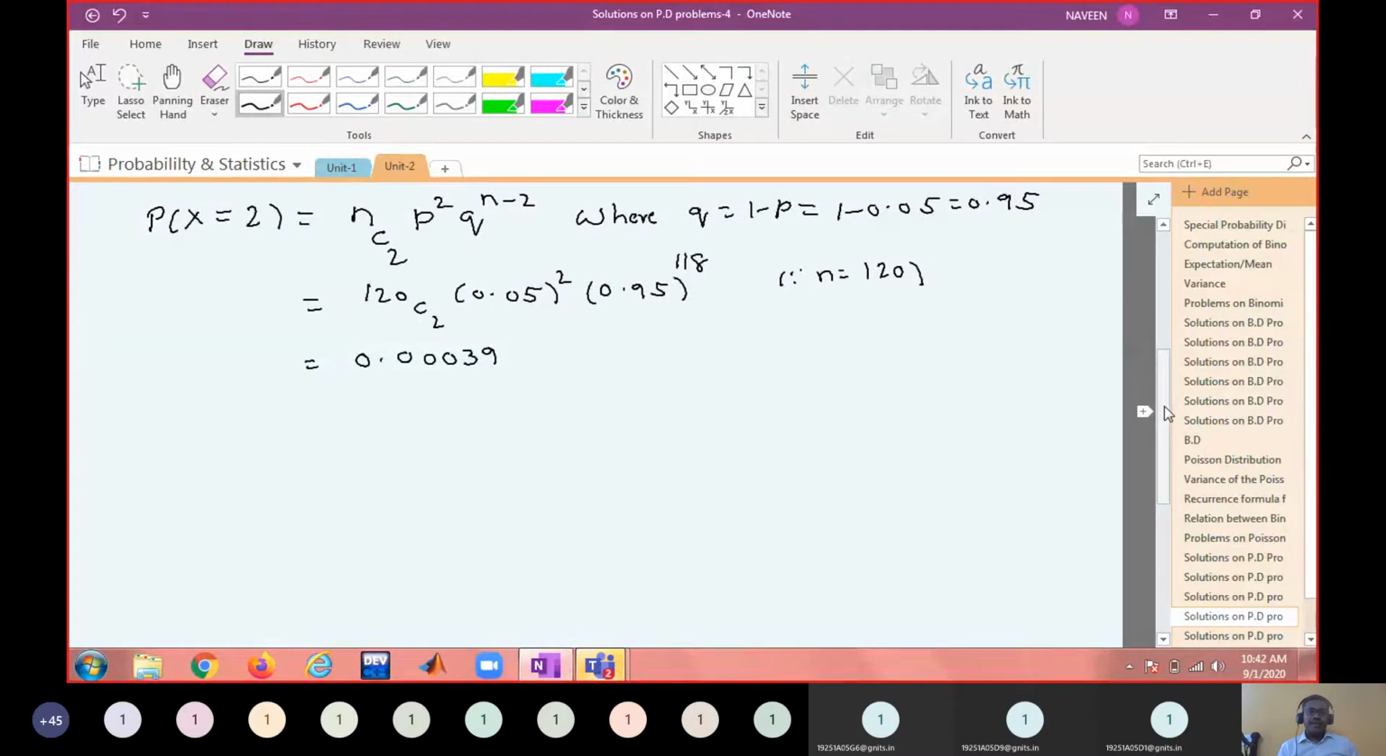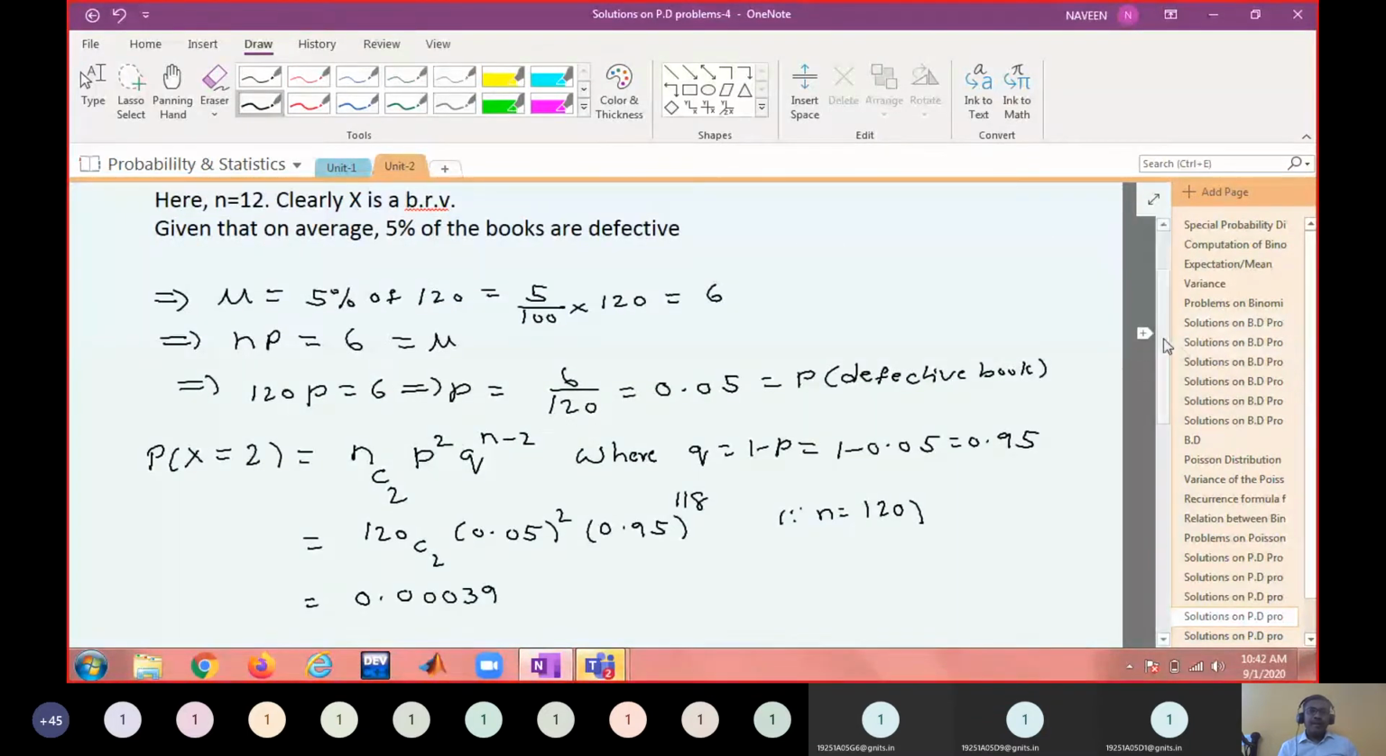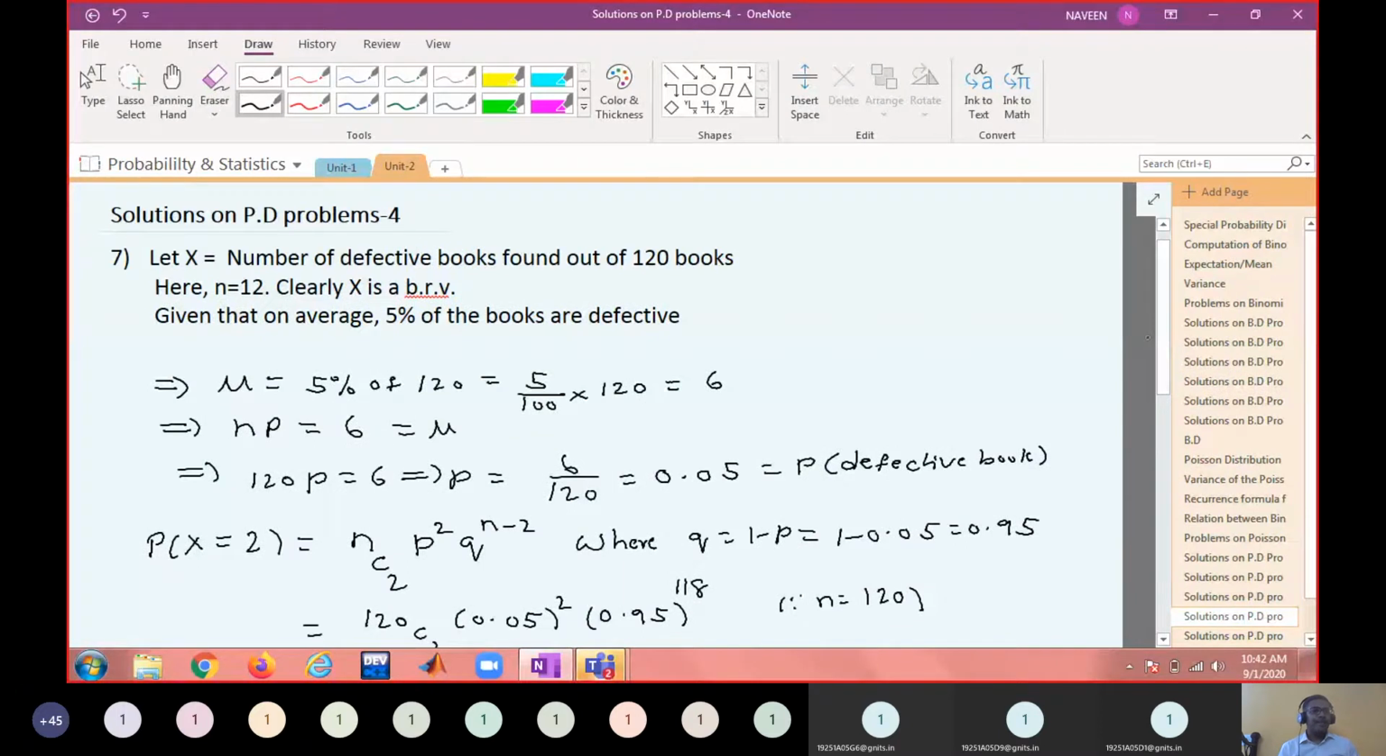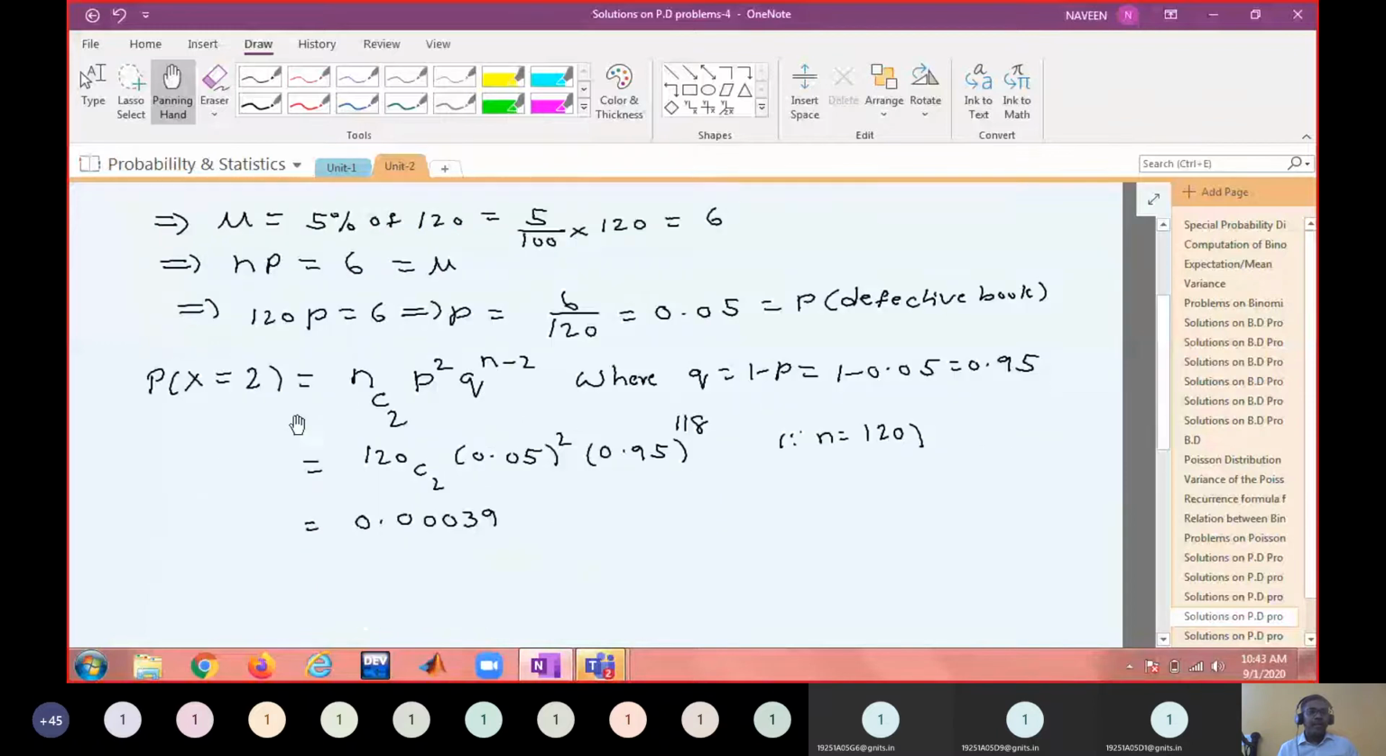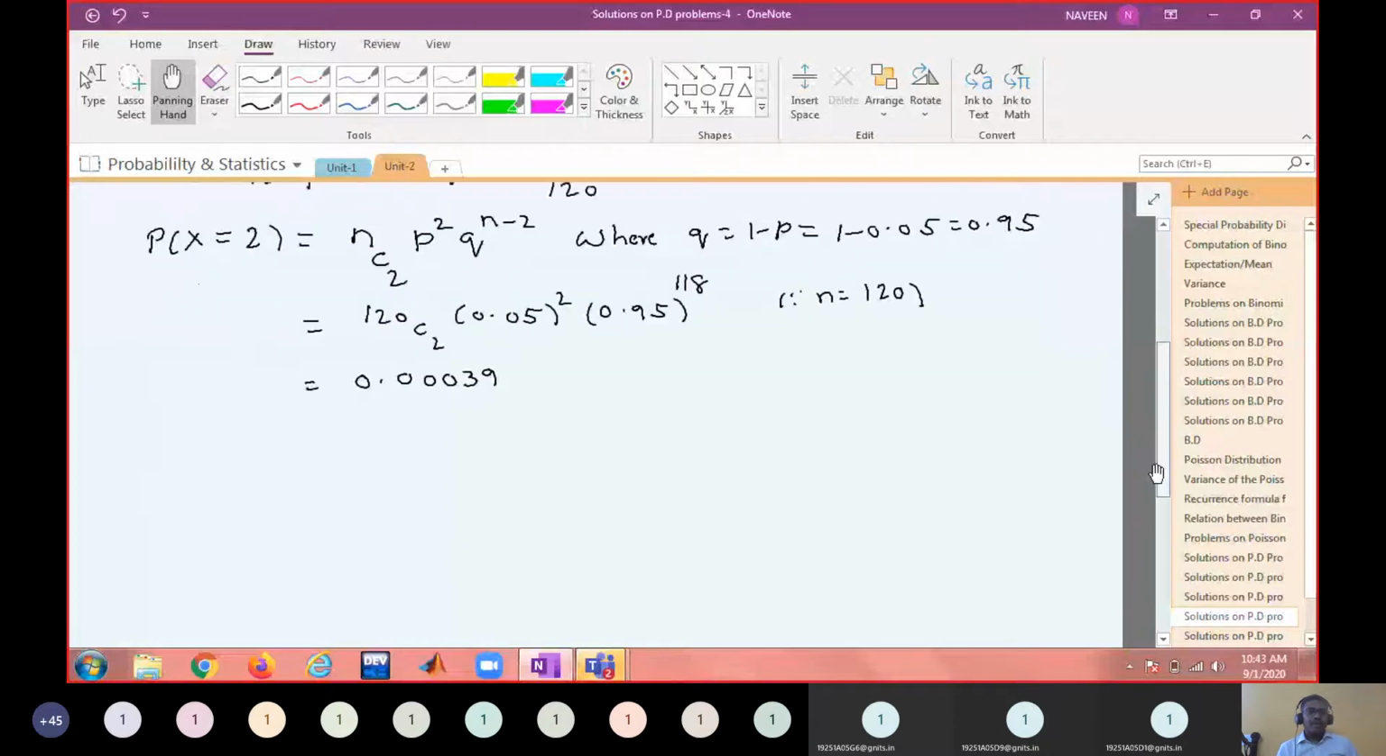Is it okay? So this is one way of computing the binomial probability. But note that because the probability is very less, the events are independent, and n is relatively higher, instead of computing this binomial probability, I could approximate it with a Poisson probability. So what I'm going to write now is an alternative.